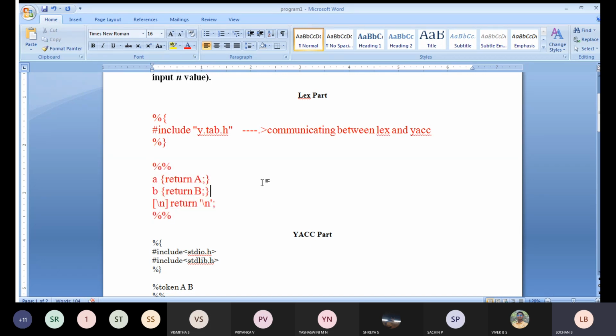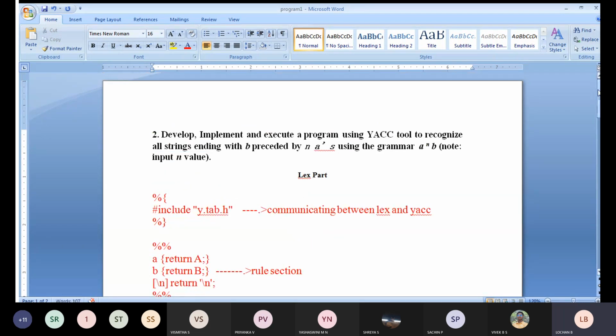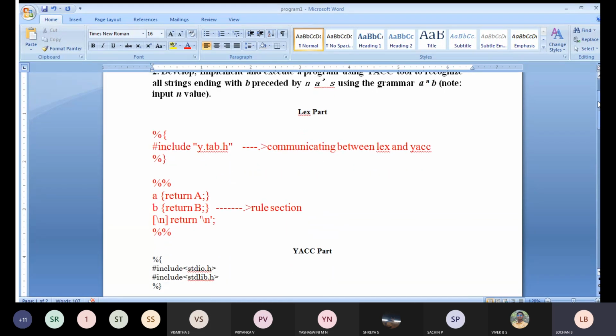This is your rule section. In the rule section, as usual, we use the double percentage symbol. If you see the grammar in the question, the variables taken are a and b. So you have two variables, one is a and one more is b.